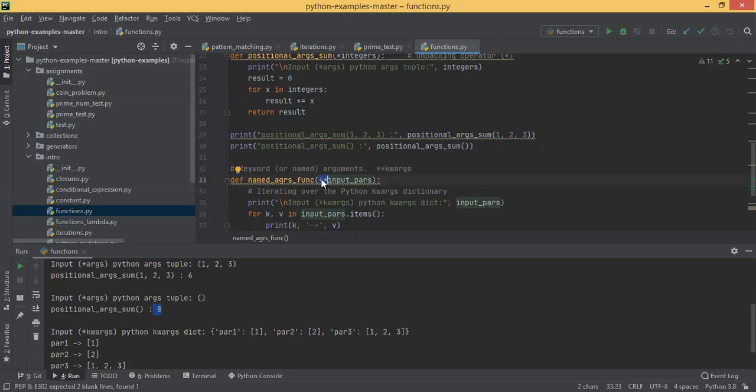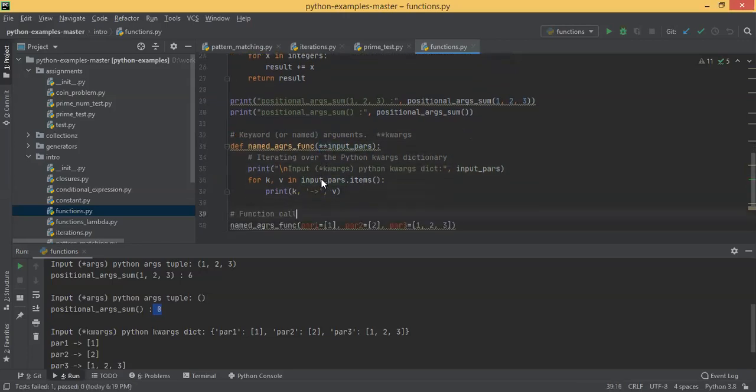But here basically you're passing the parameters as named parameters. Okay, a name equal to some value, a name equal to some value, like in that method. Let's see the example. So inside this function, you are printing input params Python. There you saw the value is being accepted as a tuple, but when you are using double star, the value is being accepted as a dictionary.